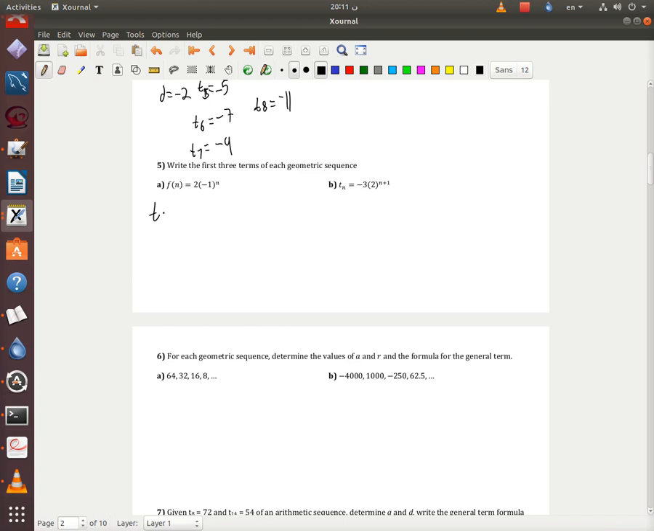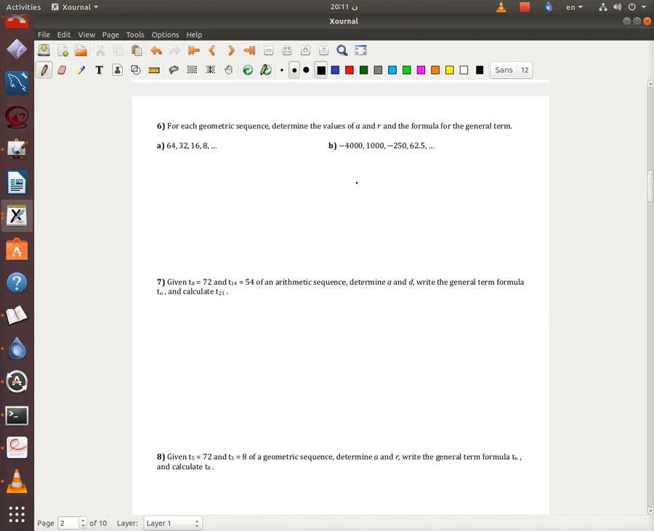T1, it's geometric, okay? So it's gonna be 2 times minus 1 to the power 1. T2 is going to be 2 times minus 1 to the power 2, and T3 is going to be 2 times minus 1 to the power 3. Now here I'm going to get minus 2, then 2, then minus 2. Okay, let's go to 6.